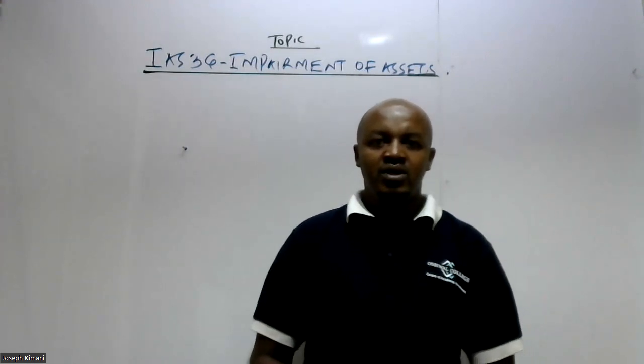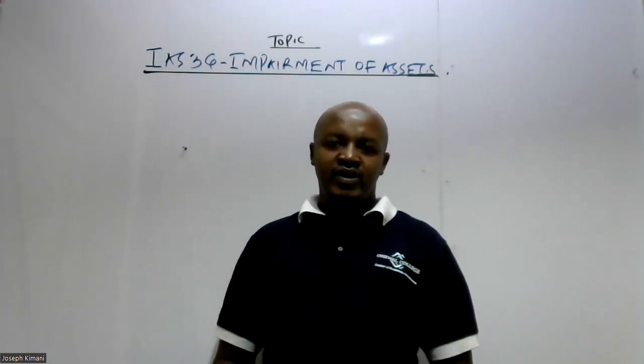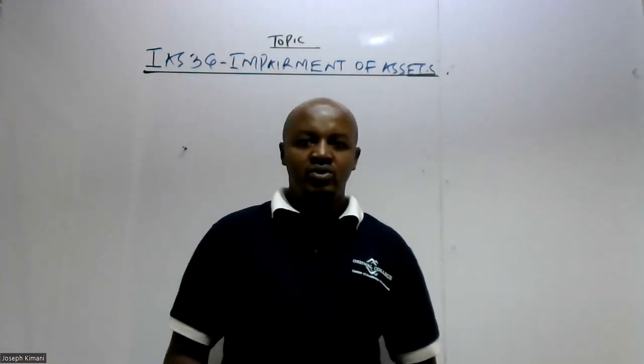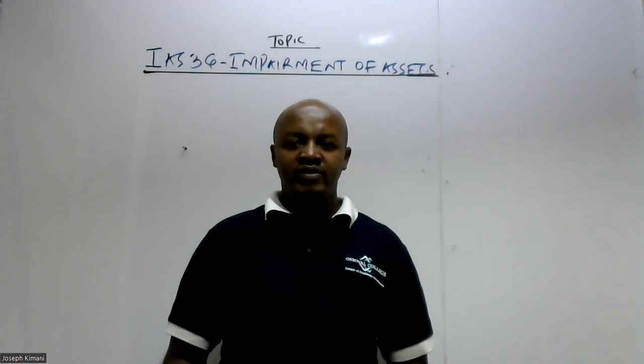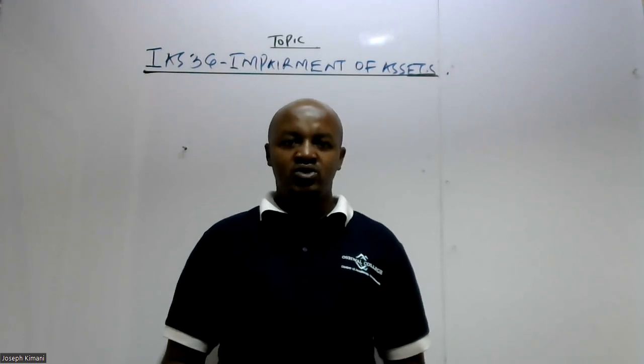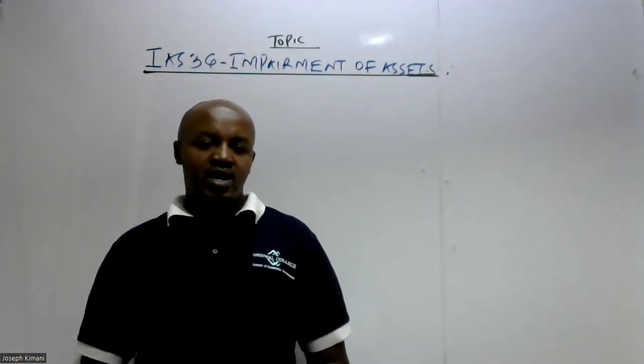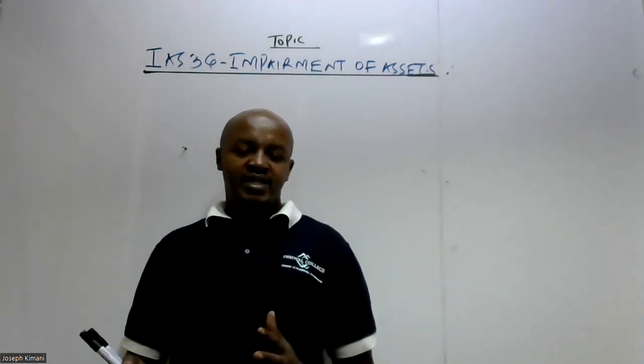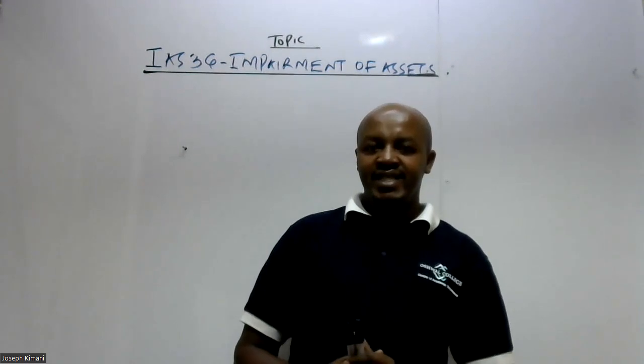Today I want us to look at this topic of impairment of assets. As far as this topic is concerned, we're going to look at a number of issues. One, we're going to define what is impairment of asset. Two, we look at how impairment of asset is recognized, or measured, in accordance with IAS 36.